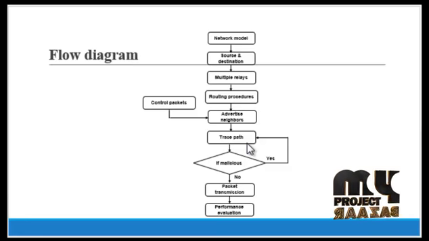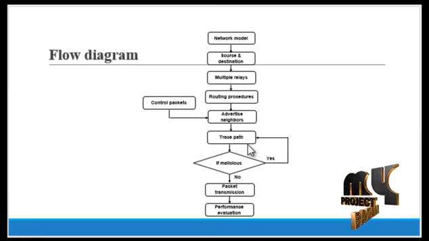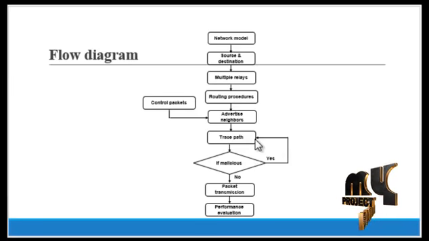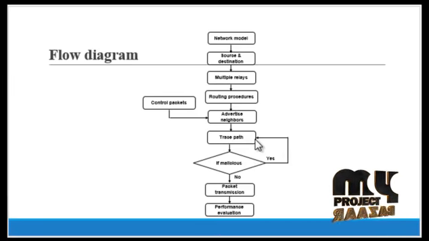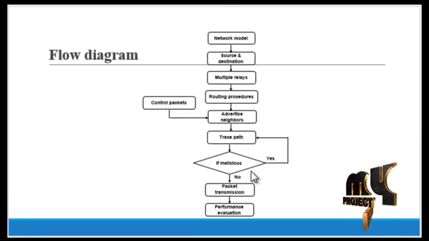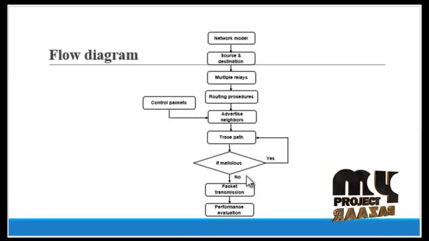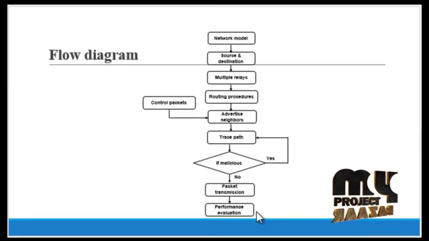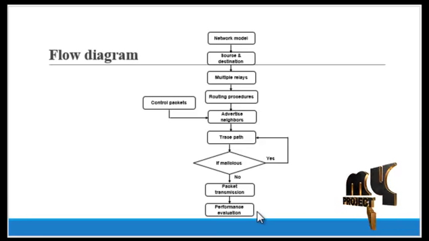This trace path is found for detection of the malicious nodes in the route. If a malicious node is present, it traces the path again, that is, it chooses another path for transferring the packet. If there is no malicious node in the route, it performs the packet transmission. Finally, the performance is evaluated for the proposed process.